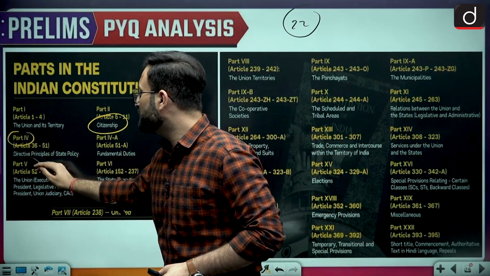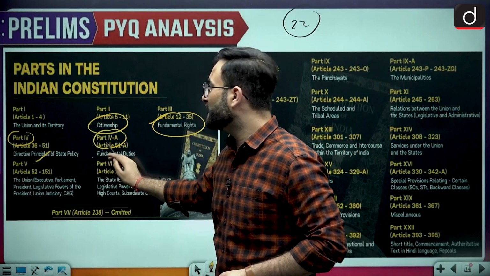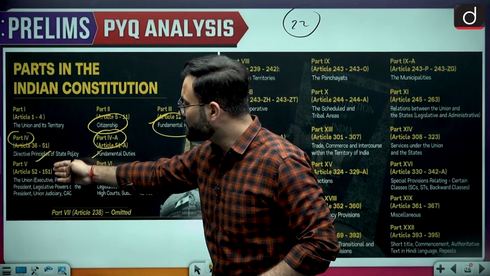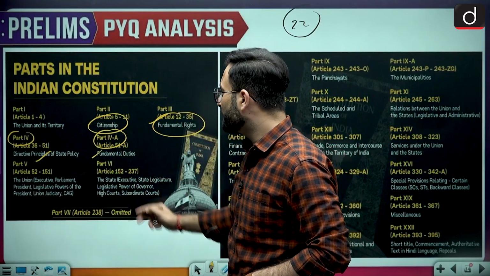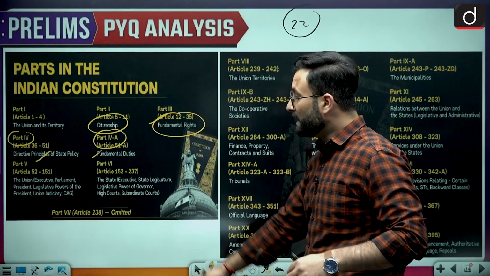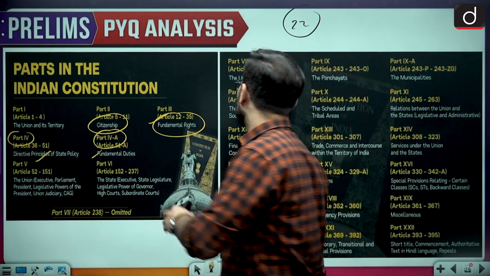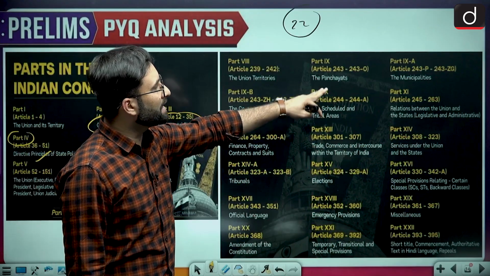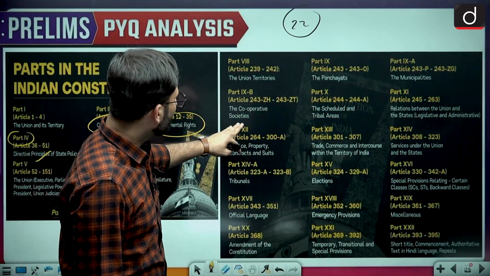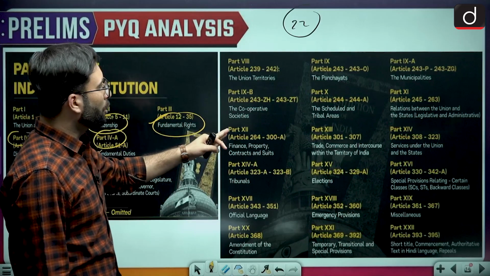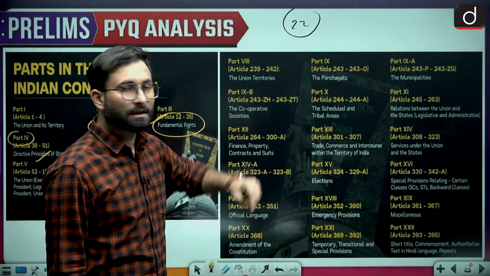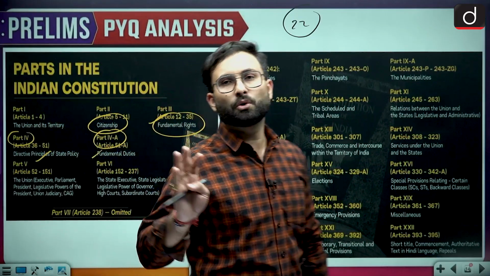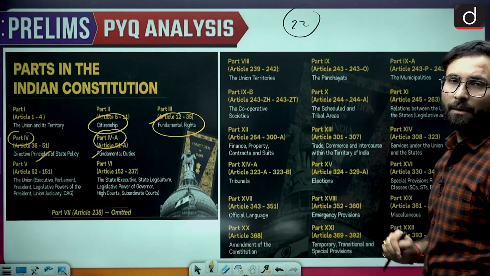Then the fourth part is the DPSPs, and 4A, which was added later by the 42nd Constitution Amendment Act, is fundamental duties. Then the fifth part talks about the Union executive. The sixth one is the State executive. The seventh has been omitted, and then we have the eighth part, that is Union territories. Ninth is panchayat. 9A is municipalities. 9B is cooperative societies. 10th is the Scheduled and tribal areas. So there are different parts which you should remember. That is something with respect to the parts of the Constitution.